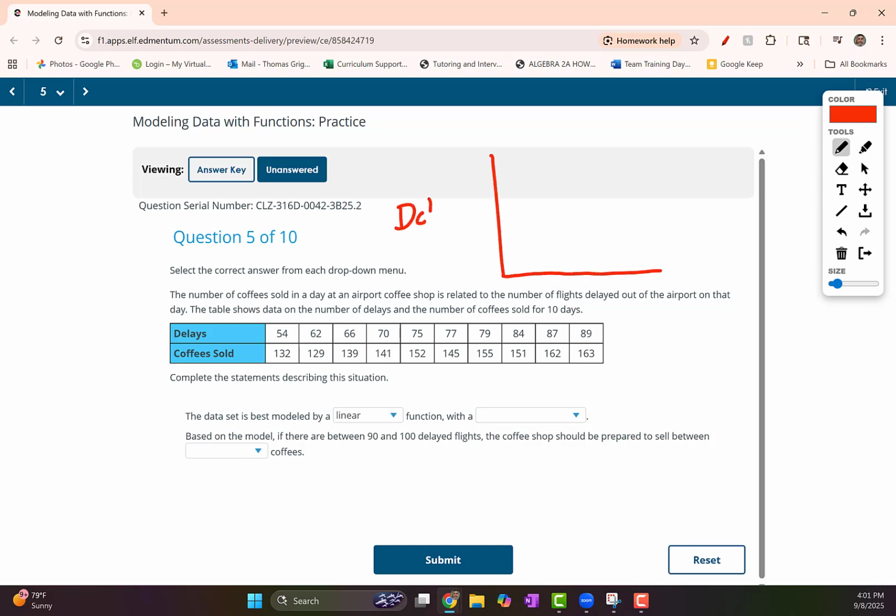If you wanted to graph this, you'd graph delays on the y-axis, number of coffees sold on the x-axis, and, well, really it's the other way around. It's delays down here and coffees, we'll call it delays, and we'll say coffees. As the number of delays are going up, that also increases the number of coffees sold. So there's our linear function.